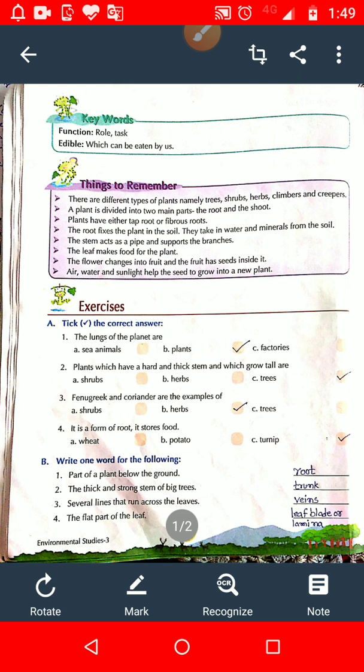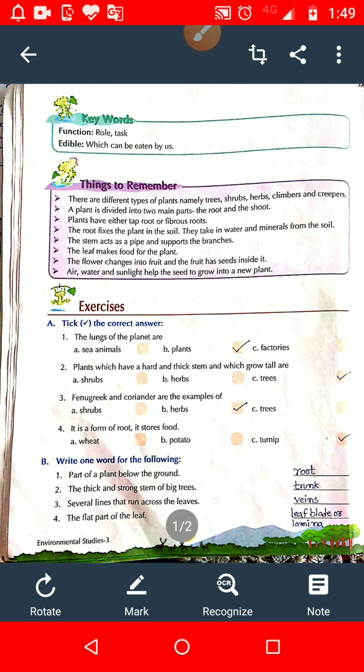You will see there is a pattern of lines in the leaf, and the thickest line in the middle of the leaf is called the midrib. And along with this main midrib, you will observe a number of side veins branch out from the main vein.